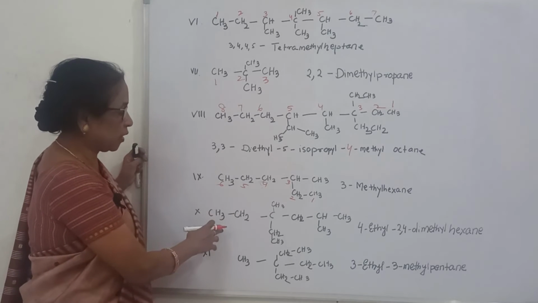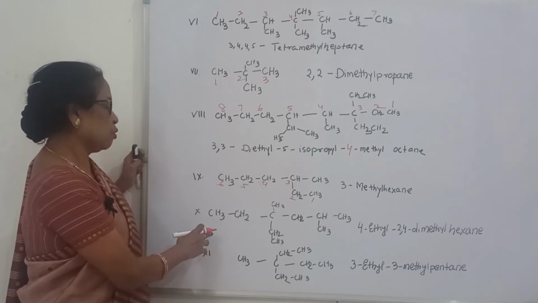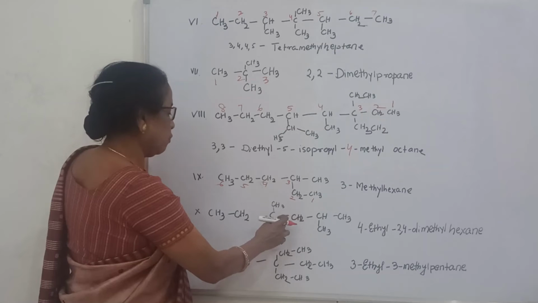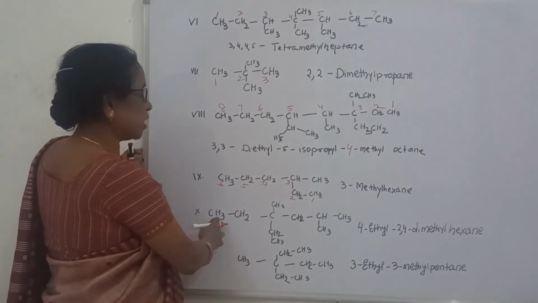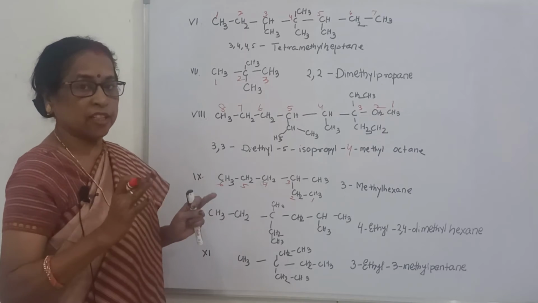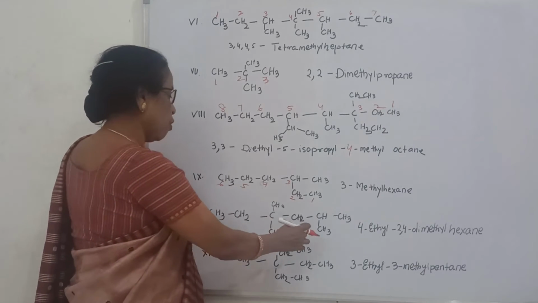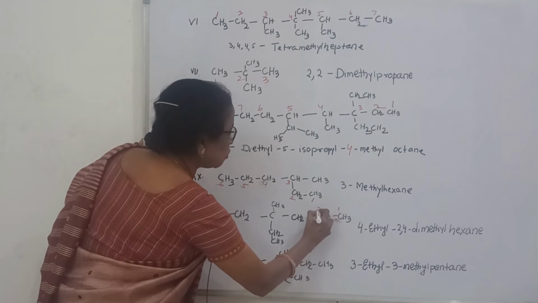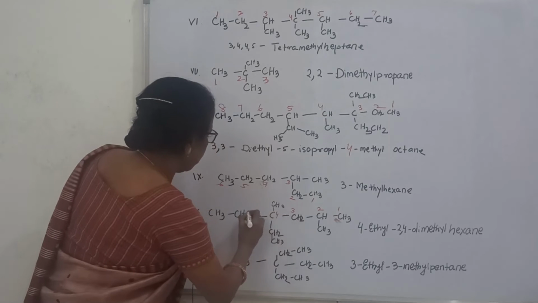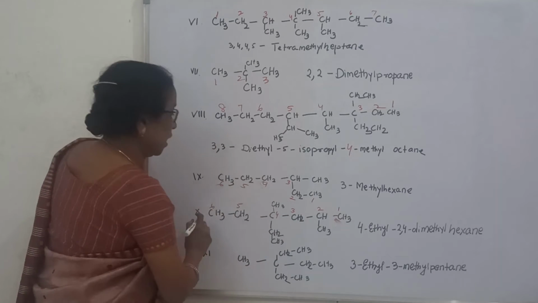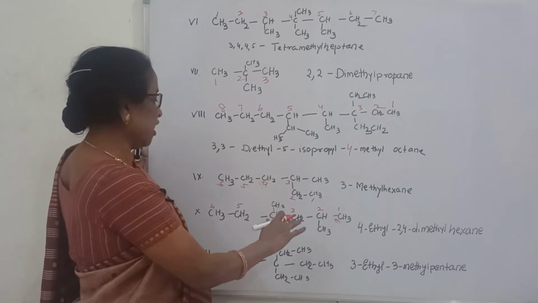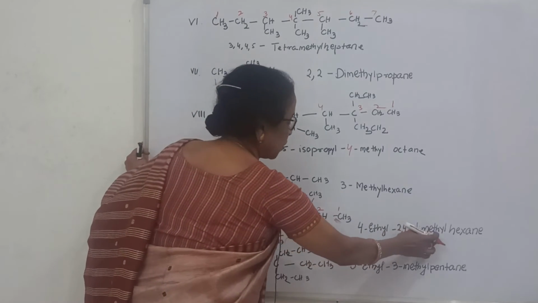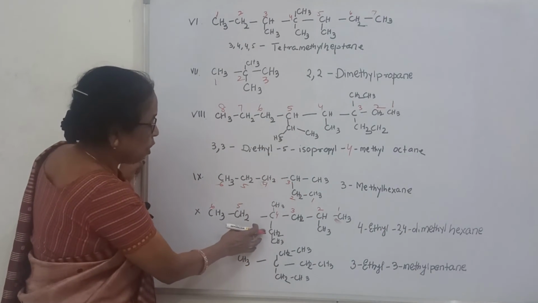Then come to this one. This one you see is little complicated. So you should see, if you count this side, 1, 2, 3, 4, 5, 6. 6 means hexane. Now here 4 ethyl. So you can write here 1, 2, 3, 4, 5, 6. 6 long chain, 6 means hexane, and 2 position methyl group and 4 position 1 methyl group. So 2, 4 dimethyl. In 4th position also 1 ethyl group.